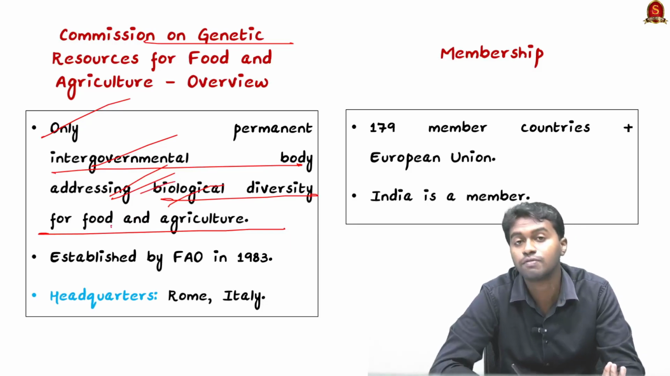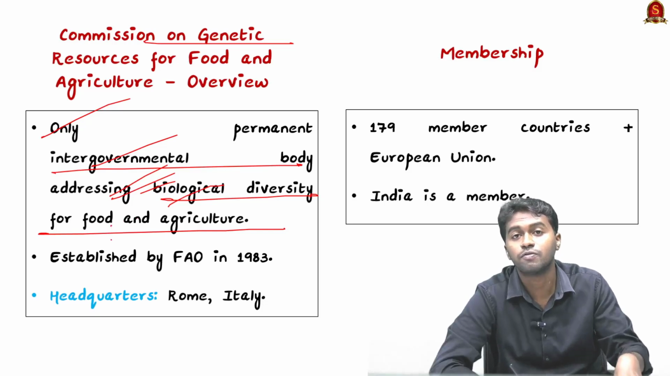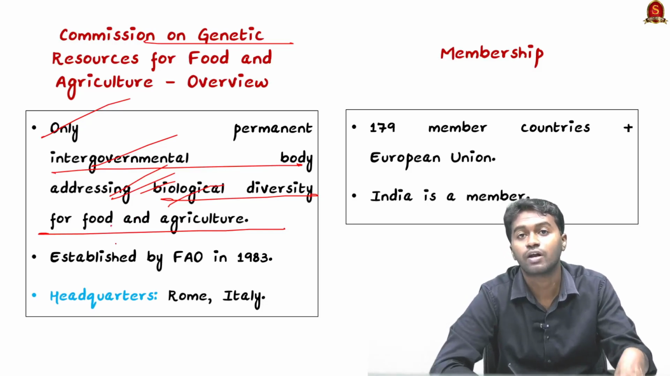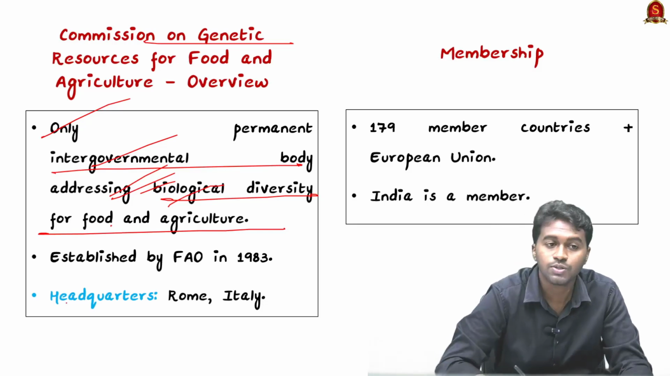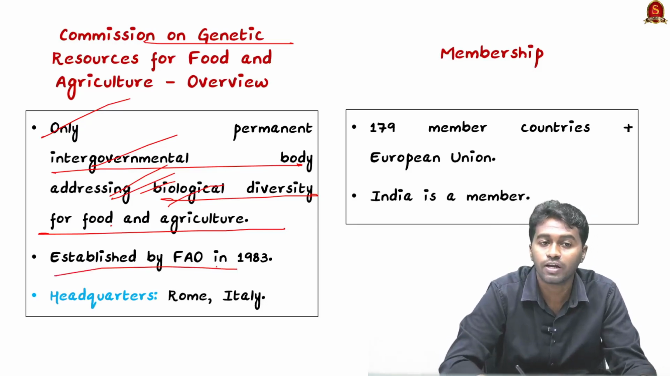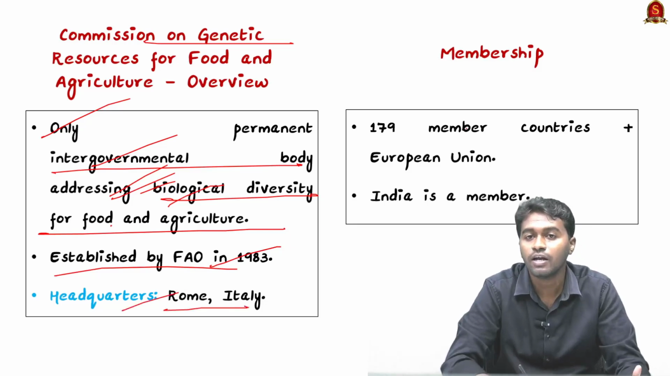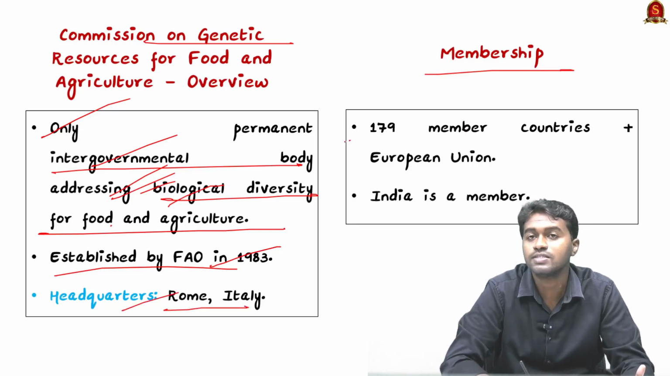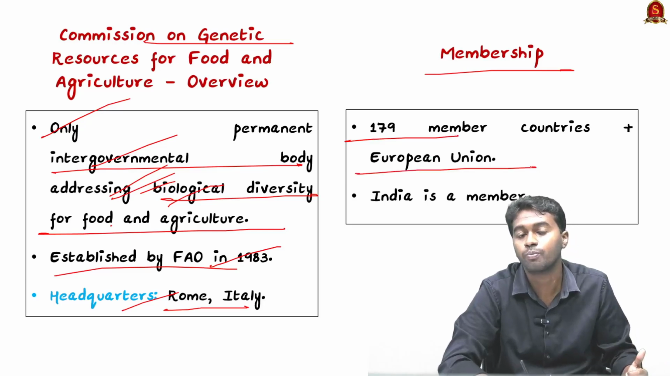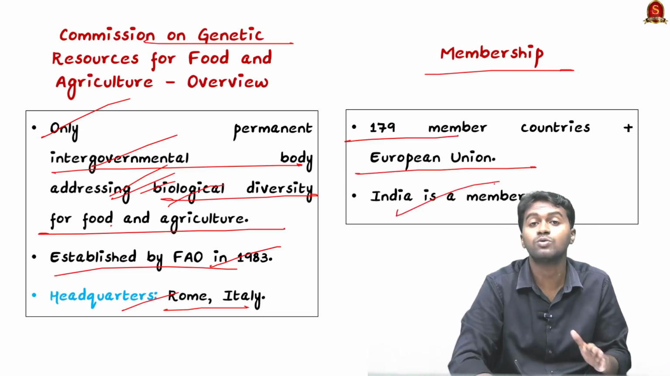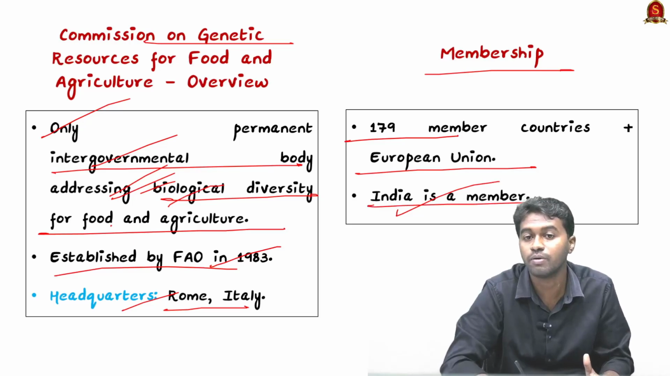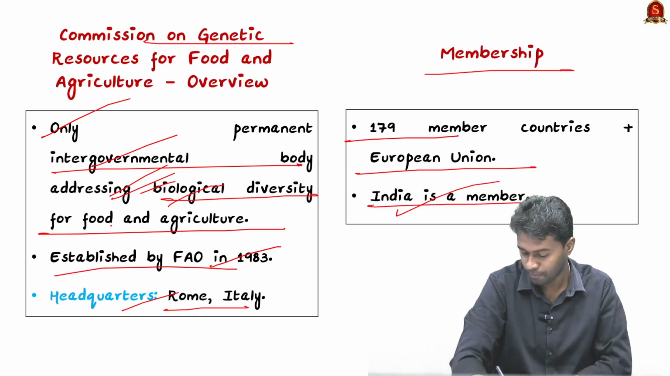The objective of this organization is to ensure food security in the face of rapid or accelerated climate change. It was established by the Food and Agriculture Organization in 1983, and it is headquartered in Rome, Italy. Coming to the membership, nearly 179 member countries are there, plus the European Union, and India is a member of this organization. So note that India is a member of this organization.